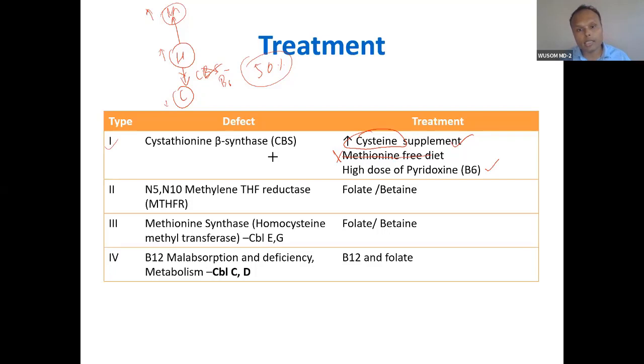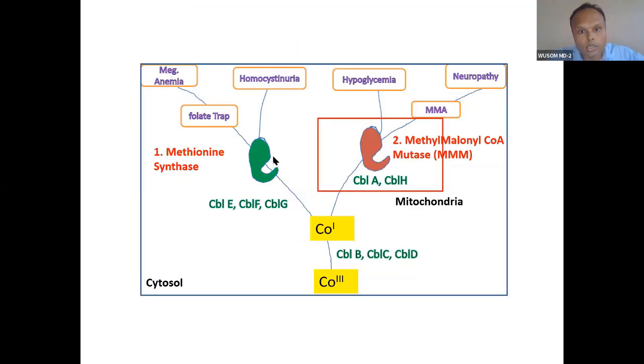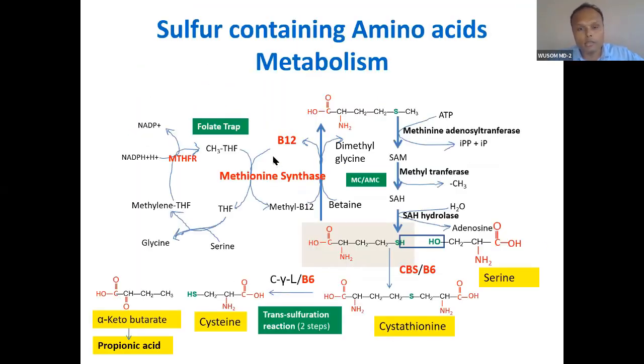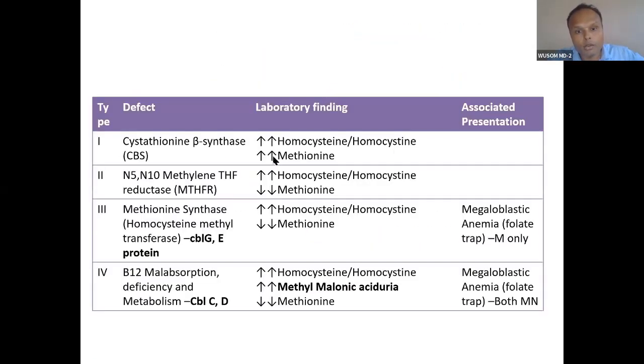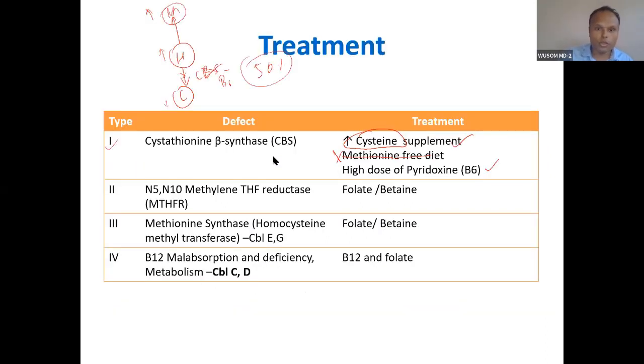Second type of disorder, you will see second, third, and fourth, because these are vitamin B12 and folate related. And I told you the treatment here. This B12 can bypass all this. So what is the treatment for this disorder? You give folate. And then B12 if MTHFR is deficient. For this disorder, you give B12 and folate. For this disorder, you give B12 and folate. Also for this, also give B12. Okay, I forgot to mention here. All of these require B12, but I have mentioned only folate here.